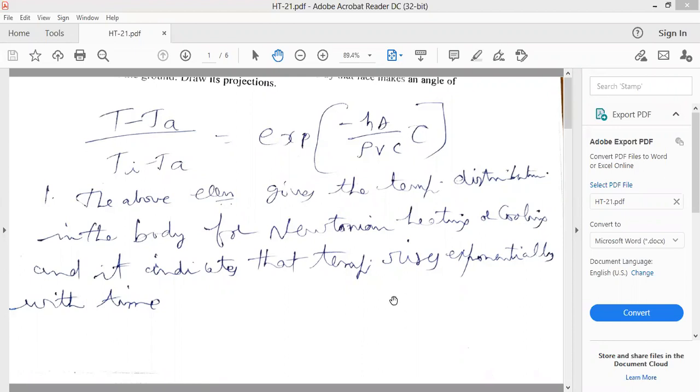By applying the initial boundary condition, at time equal to 0, temperature is equal to Ti, you can calculate the constant C1 after substituting the available values. After integration, we get the temperature distribution for unsteady heat conduction. For the lumped parameter system, T minus T free stream divided by Ti minus T free stream is equal to exponential of minus hA by rho Vc into tau.